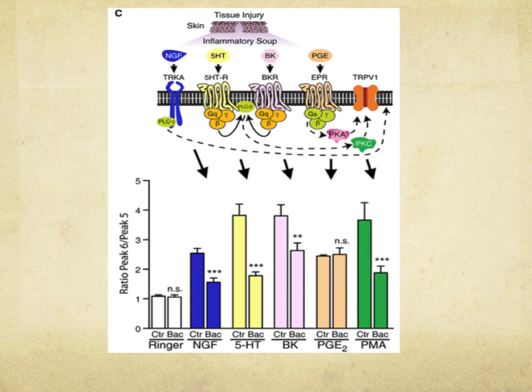NGF receptor sites had a dramatic change. 5-HT also had a dramatic change with the presence of GABA. BK also, same thing. PGE2 receptor sites didn't actually have a change. And lastly, PMA did definitely have a dramatic change. So as you can see, baclofen does have a dramatic effect on these receptor sites.